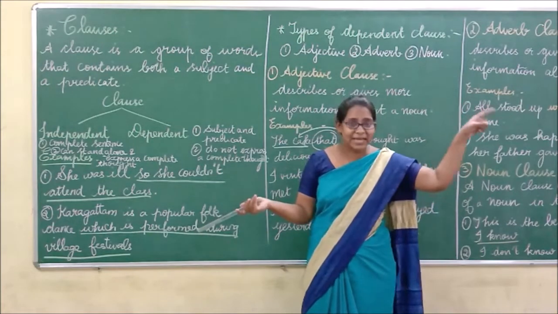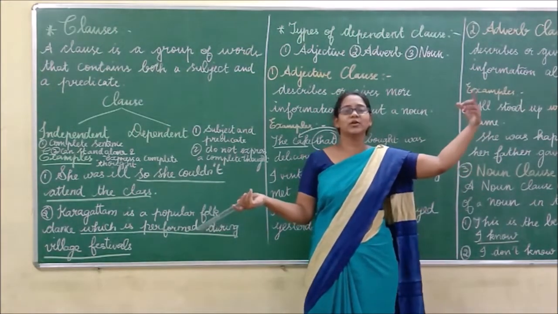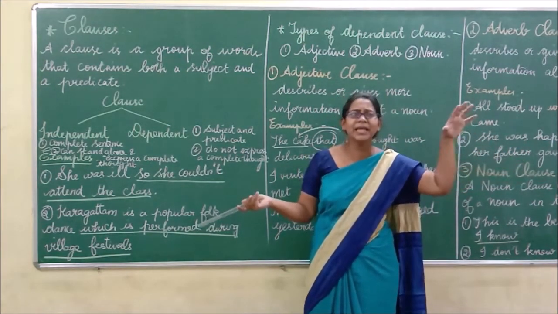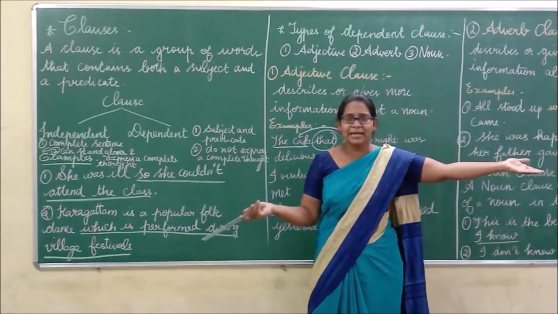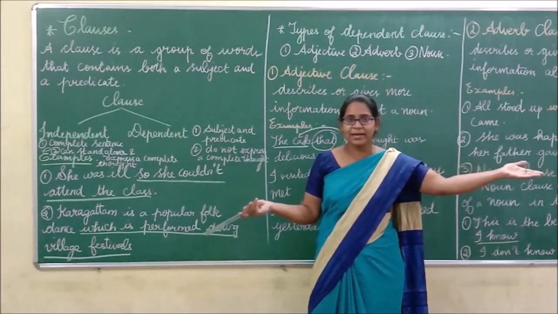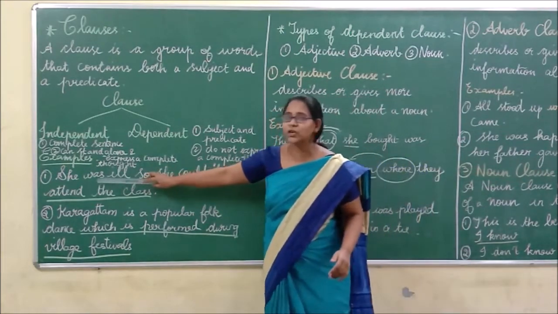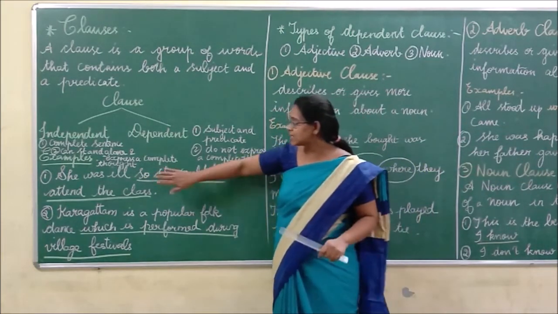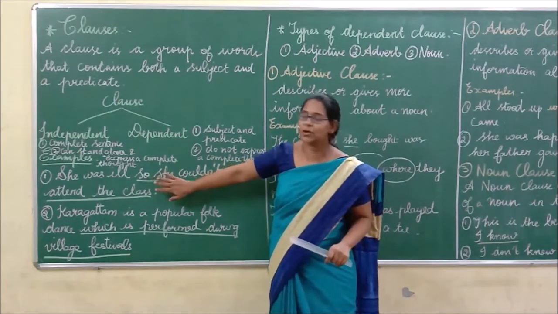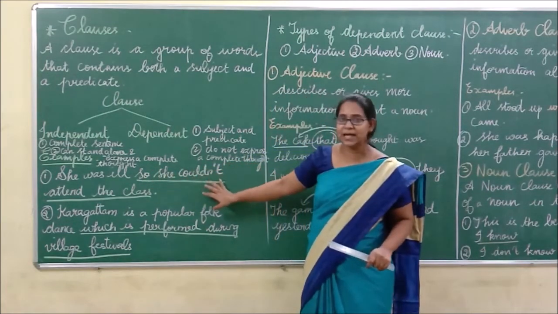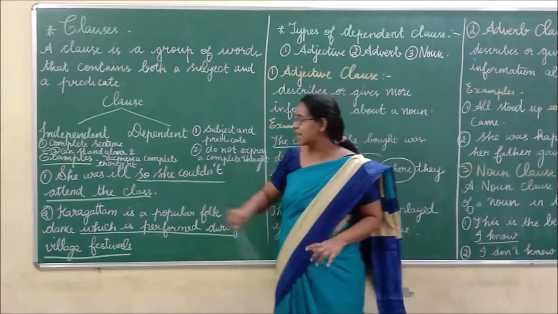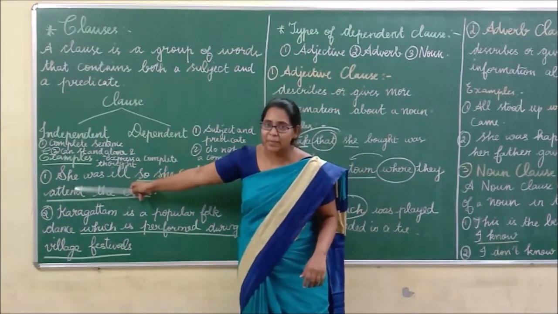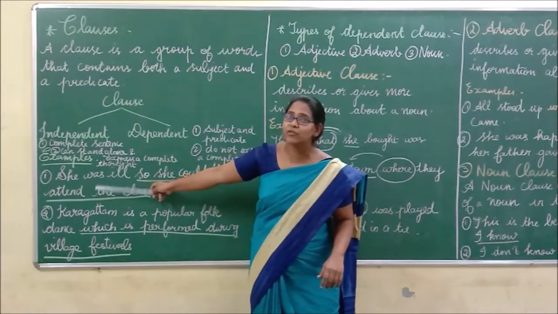Yes, she was ill, so she couldn't attend the class. Something has happened to her, isn't it? So that she couldn't attend the class. So without she was ill, this is incomplete. So we can call this a dependent clause, and this an independent clause. What is the other name of independent clause?